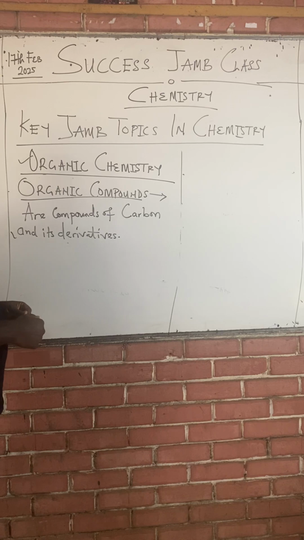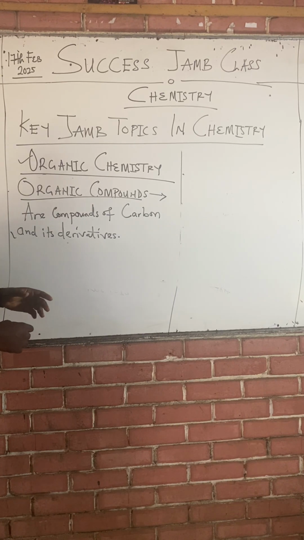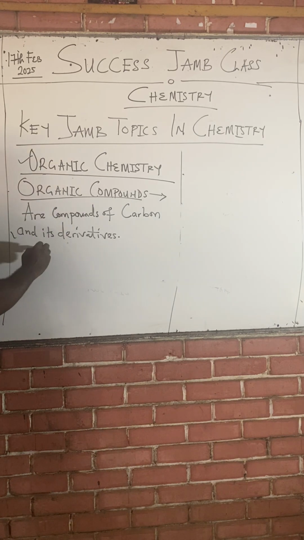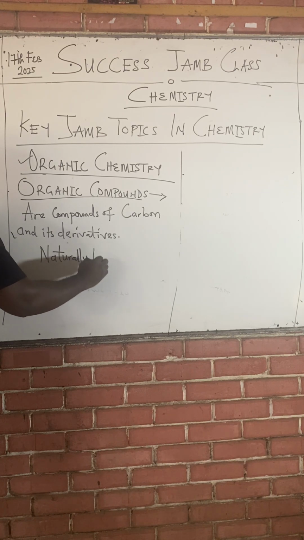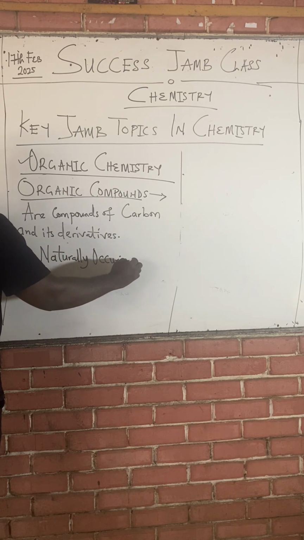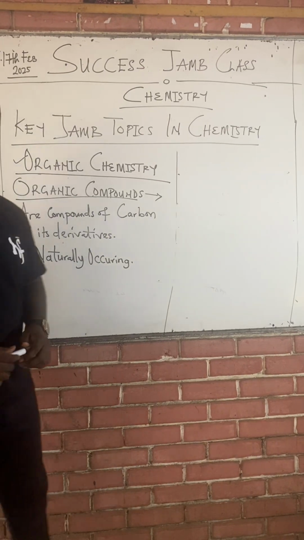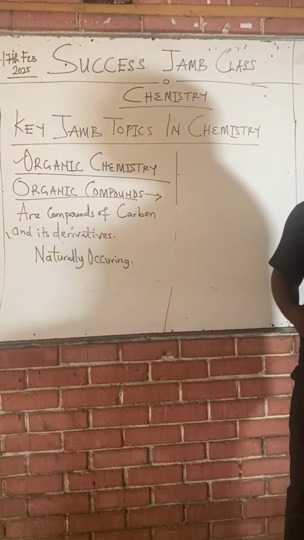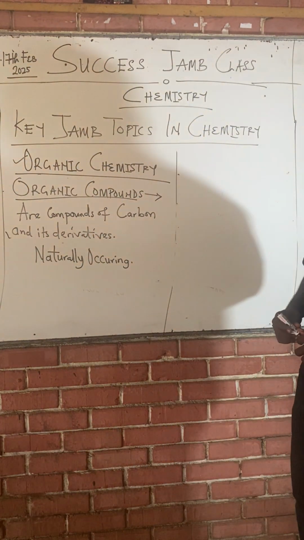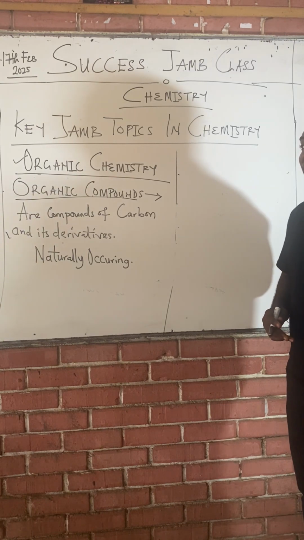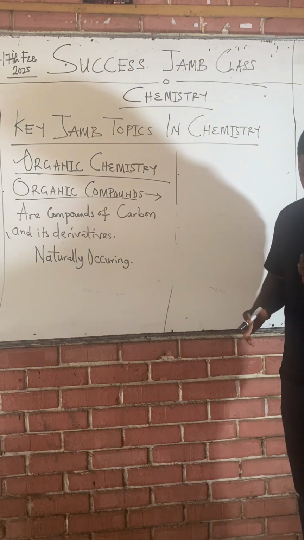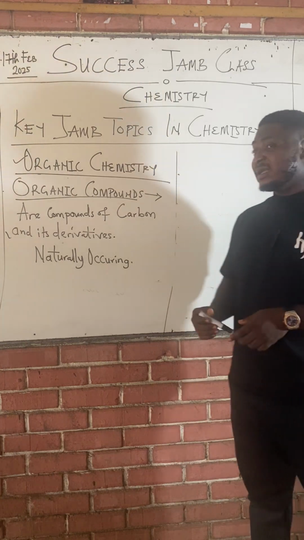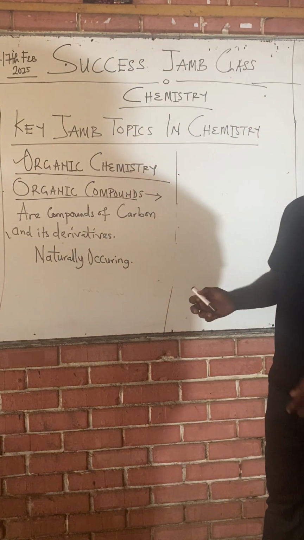Class, before now, we defined organic compounds as compounds that are naturally occurring. Actually, the word organic means naturally occurring. When something is naturally occurring, it is organic. That means it was not artificially synthesized. It's just occurring naturally. In other words, it's not man-made.